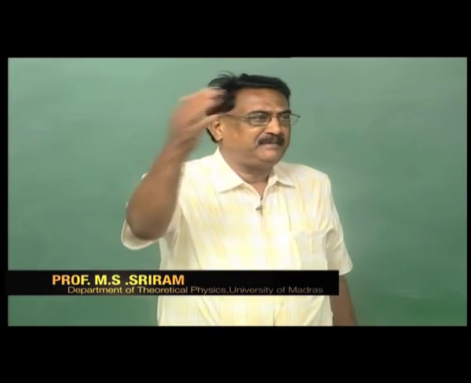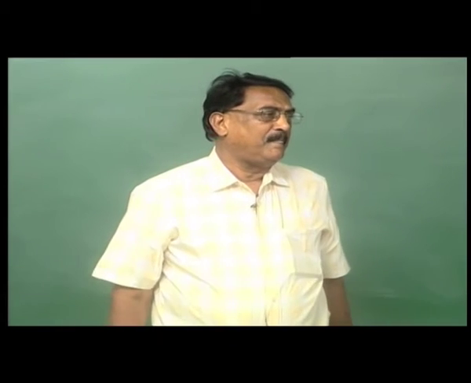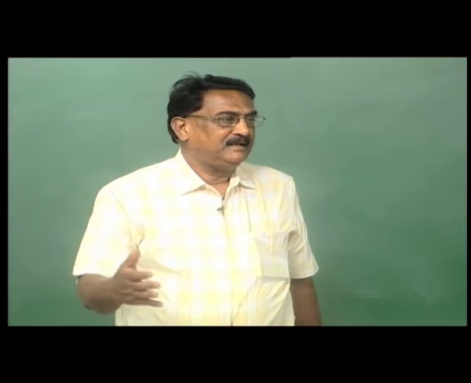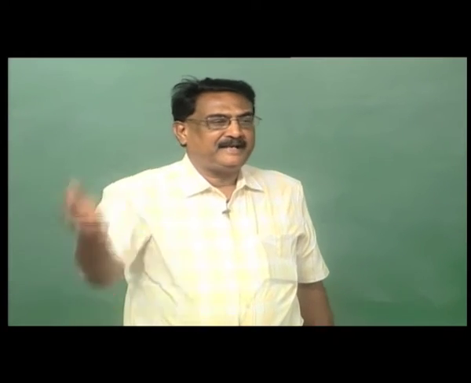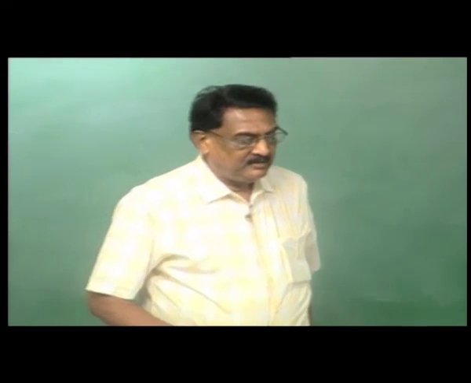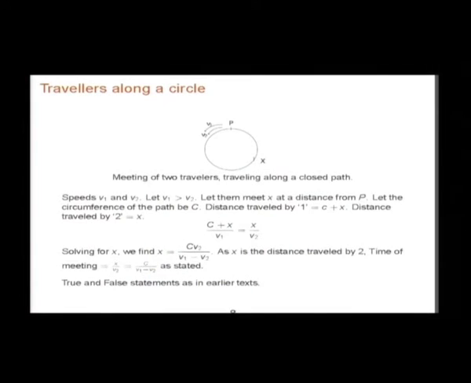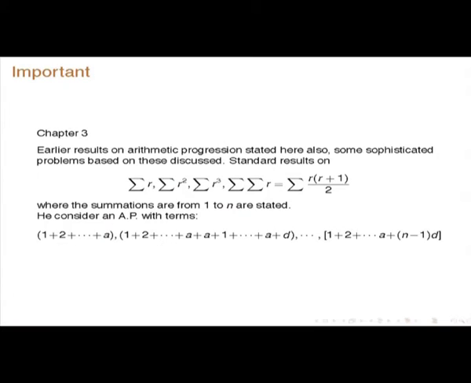But it does not matter that they are different circles, the angular speed is what counts. When they are in conjunction, that is Amavasya or new moon day, and again after how long? You can calculate that by the circumference divided by the difference in velocities. Okay. Next, an important result he is doing.